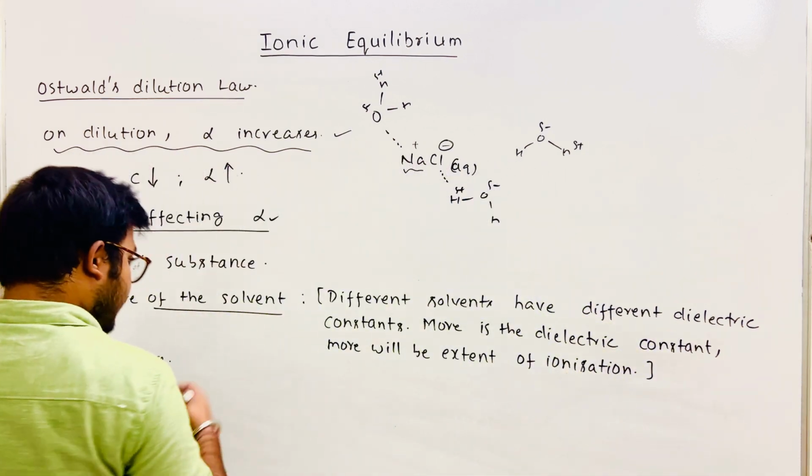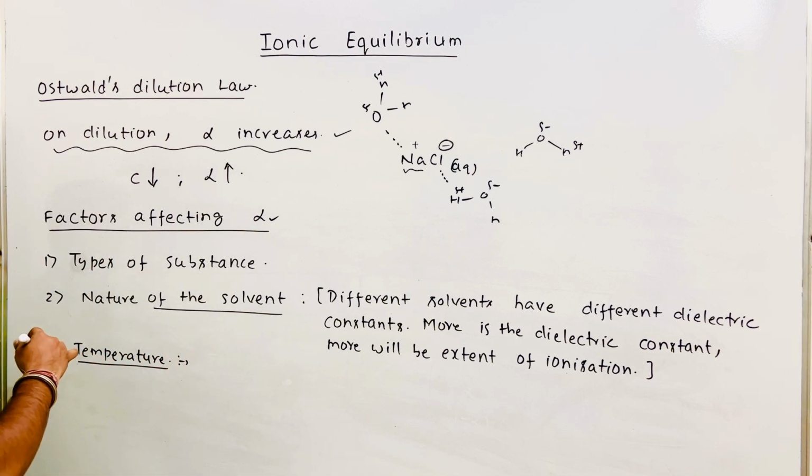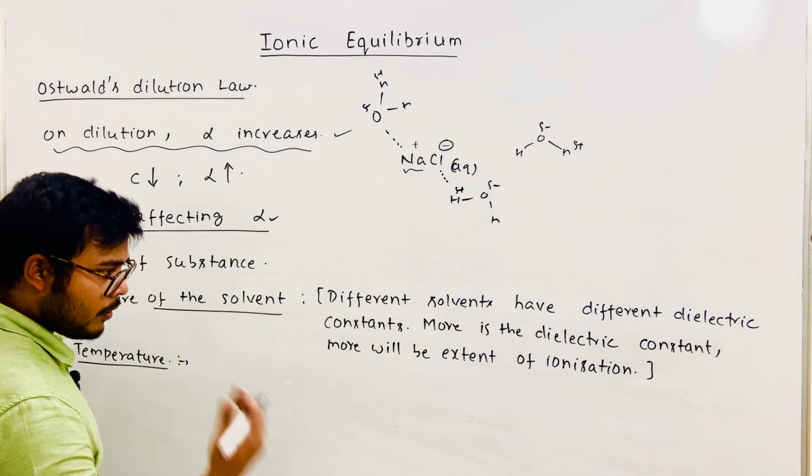Right? So as per Le Chatelier's principle, if you increase the temperature, the reaction will shift into the forward direction, which means the alpha value increases.